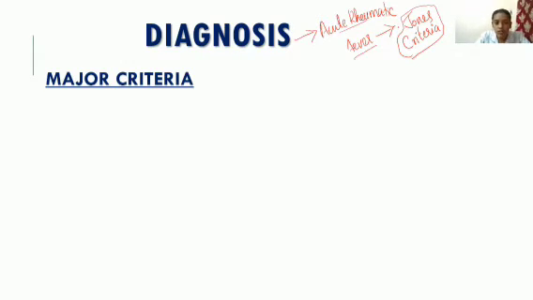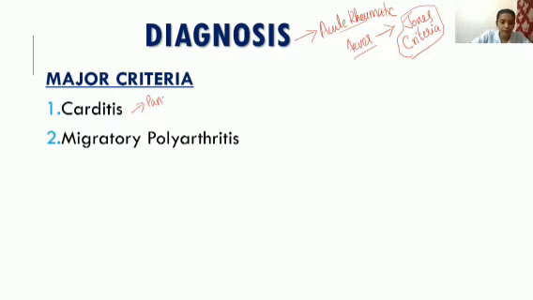Okay. So some major criteria and minor criteria are there. With the help of that, you will be diagnosing the condition along with some essential criteria. So let's discuss that. First one is carditis. I already said it is the inflammation of the heart. Mostly pancarditis will be occurring, involving all three layers of the heart, but mainly the endocardium will be affected. Next is migratory polyarthritis. What is polyarthritis? Arthritis means inflammation of joints.